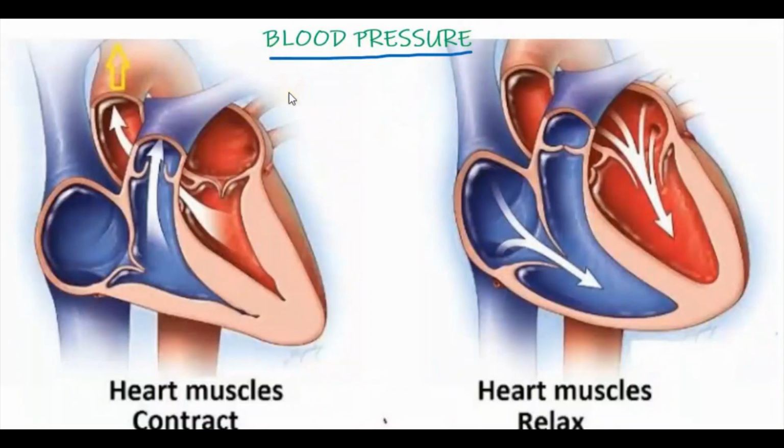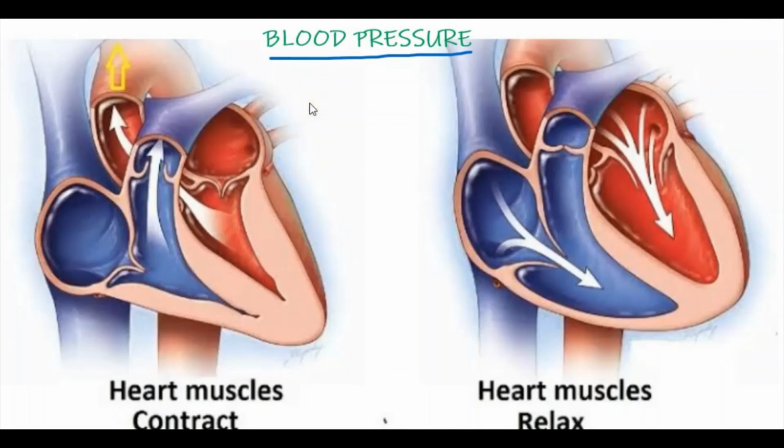First we have to know about the definition of blood pressure. Blood pressure is the force exerted during the flow of blood against the lateral walls of arteries. So blood pressure means a force exerted during the flow of blood against the lateral walls of arteries. The blood pressure is high in the arteries.